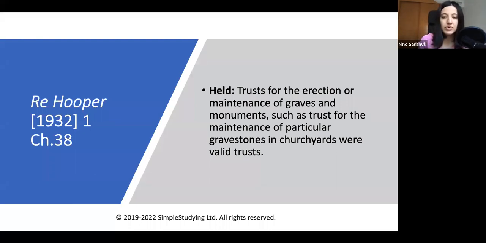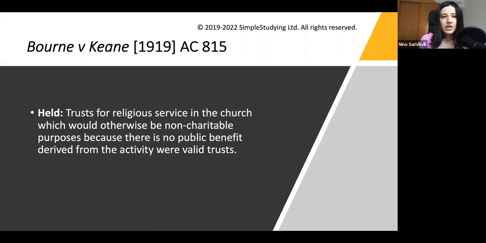So maintenance of graves and monuments can also be a valid trust, even though there is no human beneficiary and there is no public benefit. Bourne versus Keene: a trust for religious services in the church, which should otherwise be a non-charitable purpose because there is no public benefit derived from the activity, was held a valid trust.